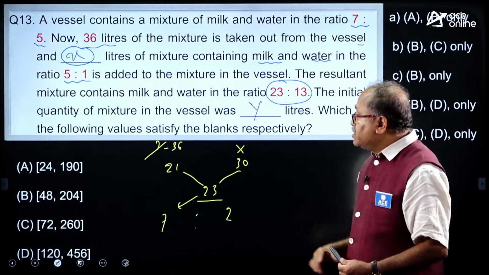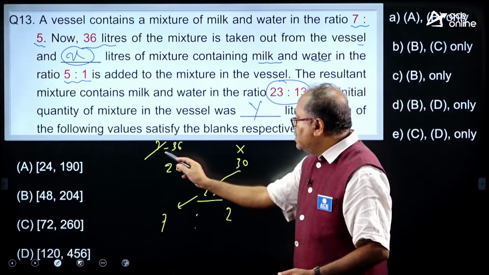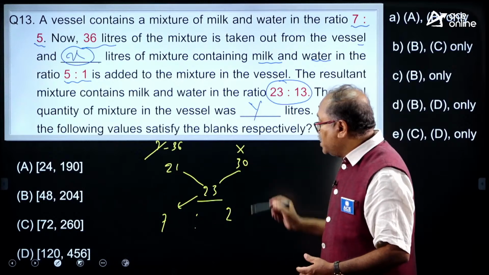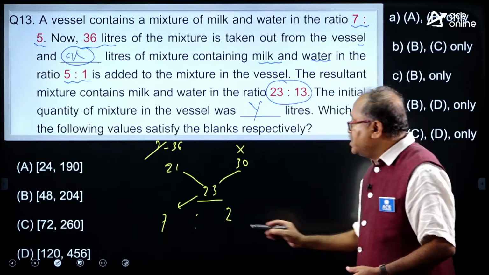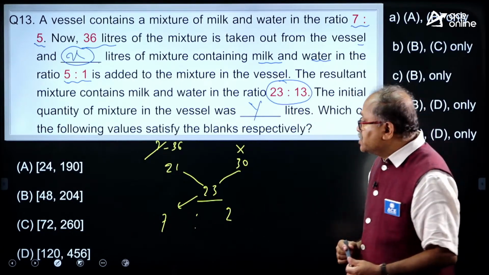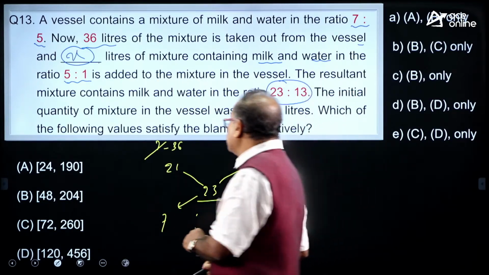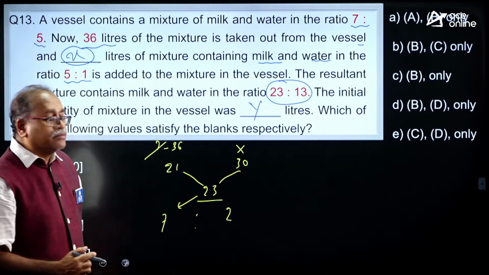Now, what I am understanding is y minus 36 to x is in the ratio of 7:2. So which value will satisfy this equation?